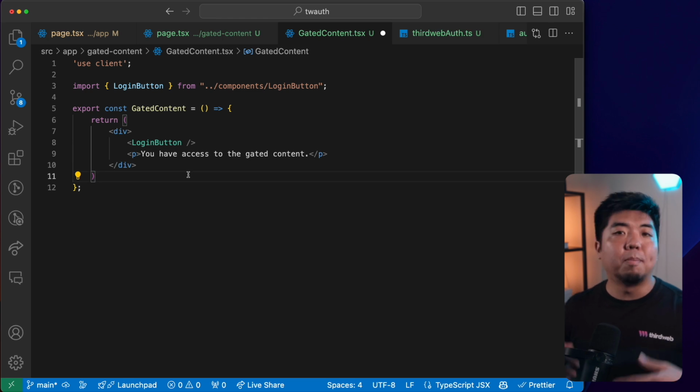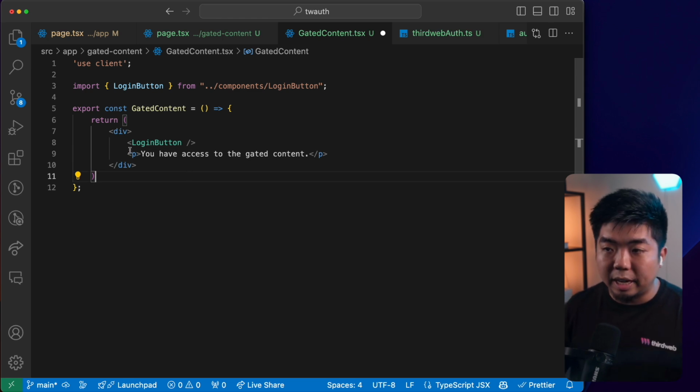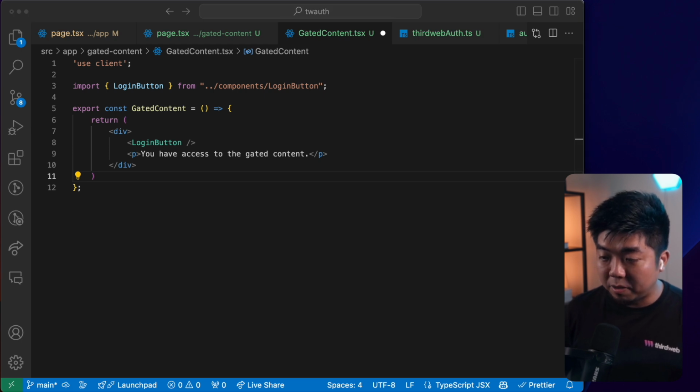Now, of course, this is where you can build out your application, provide all your token gated content and everything, but we're not going to build anything out here. We're just going to have some text and everything that says that we do have access.